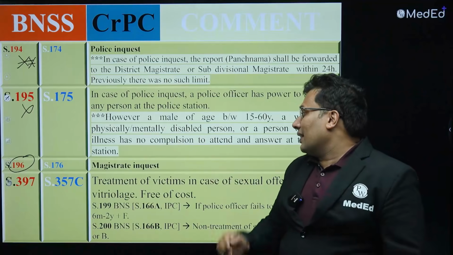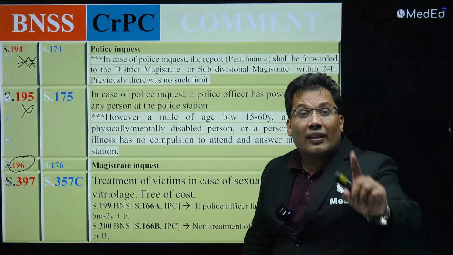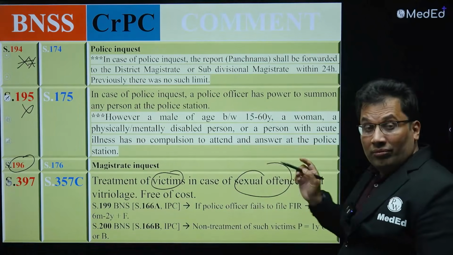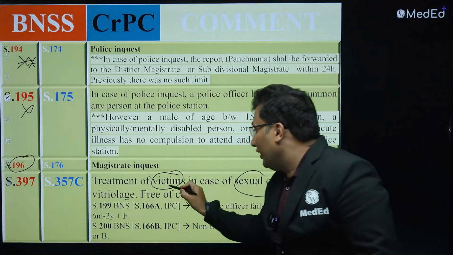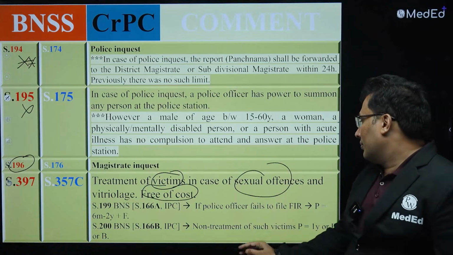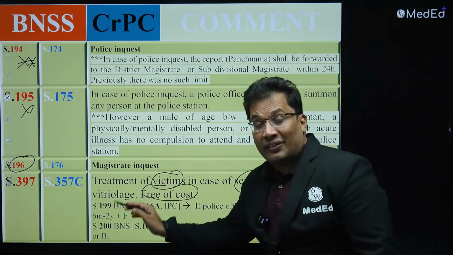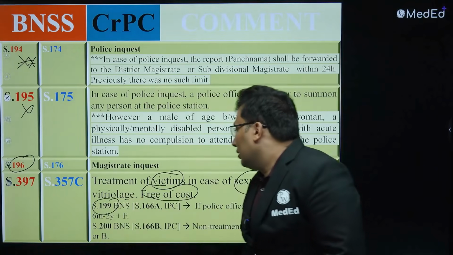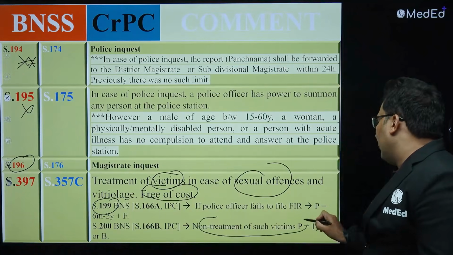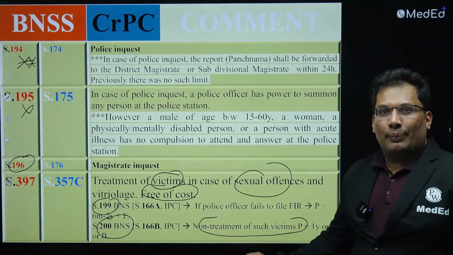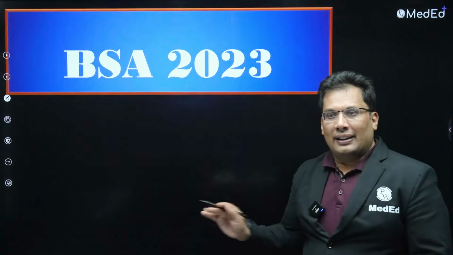Then 397. I said already, 397, treatment of victim in case of sexual offense, or vitriolage, meaning acid attack, at free of cost. So this is what it is actually suggesting. Yes, if a police officer fails to file FIR, then it is 199. Non-treatment of victim, that is 200 BNS. Done. So this is about the BNSS. Now I have the last 5 minutes to complete.